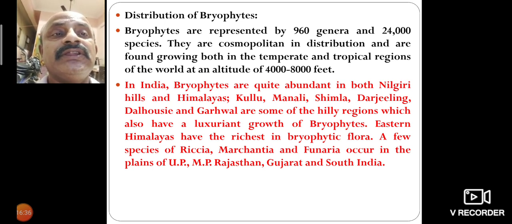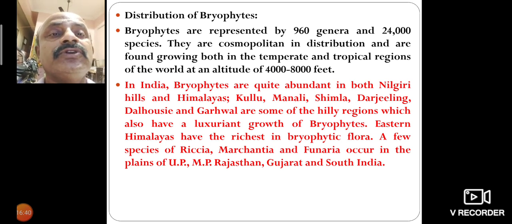Now the distribution of bryophytes. Bryophytes are represented by 960 genera and 24,000 species. They have a cosmopolitan distribution and are found growing both in the temperate and tropical regions of the world, at altitudes of 4,000 to 8,000 feet.